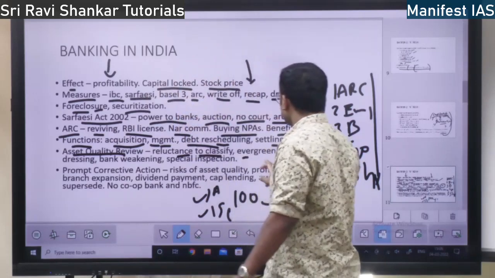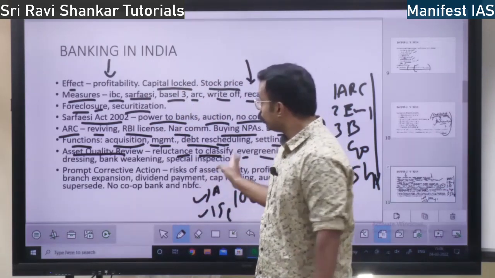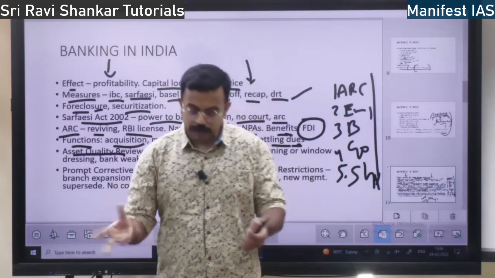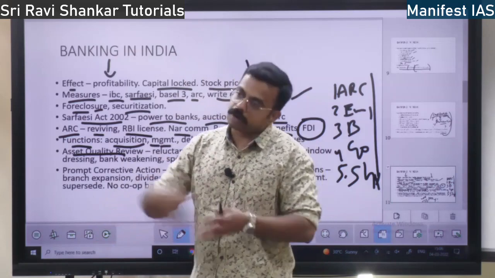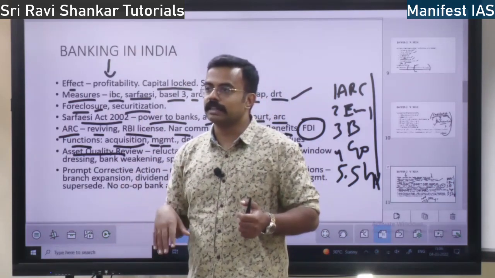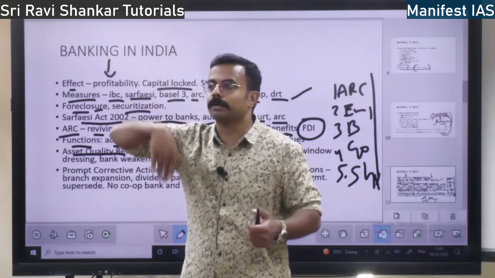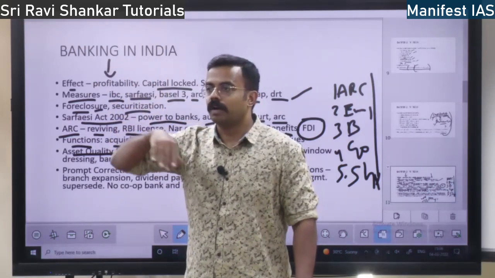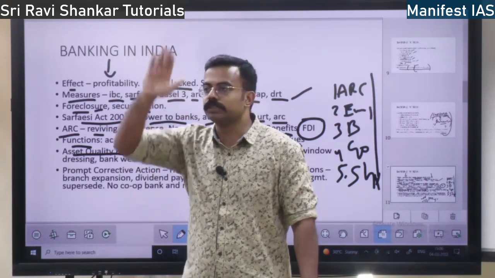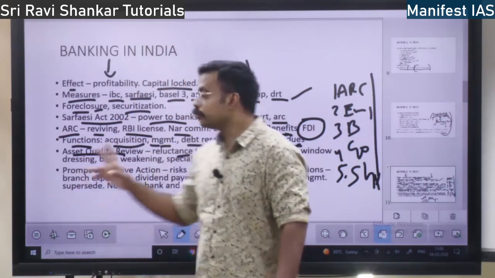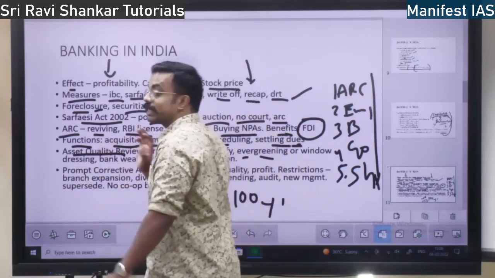That is one. And also evergreening or window dressing. Evergreening means to make that loan look good forever. Window dressing means inside it is all rotten, but outside they paint it. Inside it is gone, rotten. Outside they will paint the asset to show that it is good by pumping more money. So to avoid that, asset quality review is done.